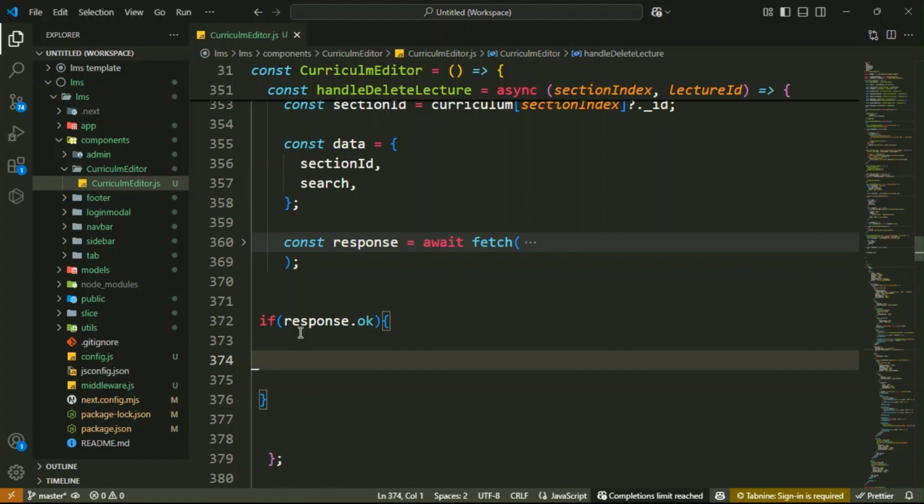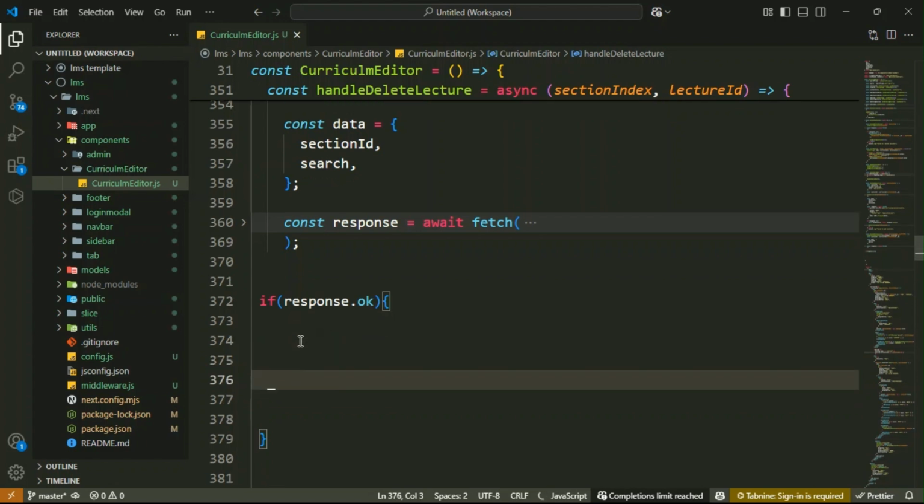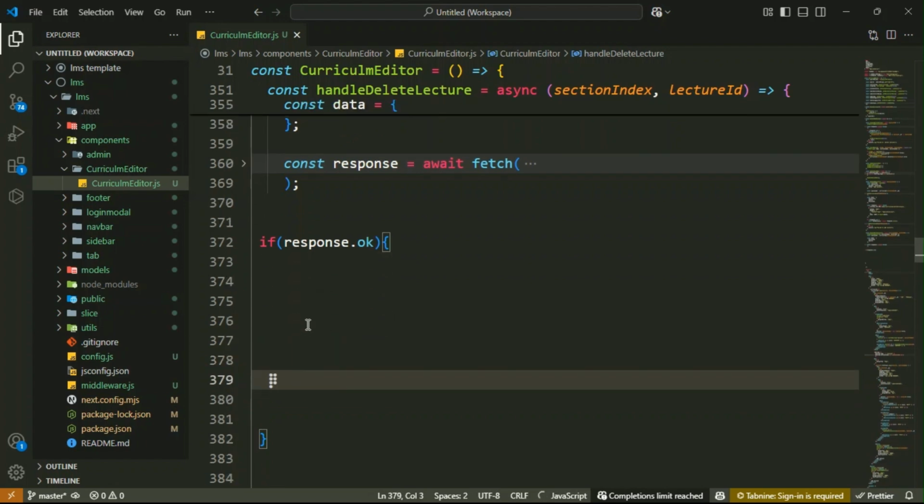Basically it updates the curriculum state, removing the deleted lecture. With setTimeout, I want to delay execution of this if block by 2 seconds before updating the state on your client side, your UI. You will understand it, don't worry. It is similar to your sections.